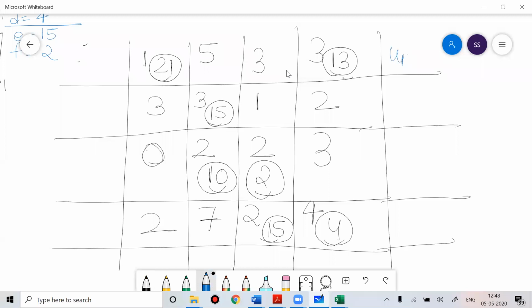So U1, this is U1, this is U2, this is U3, this is U4, and this is V1, this is V2, this is V3, this is V4.